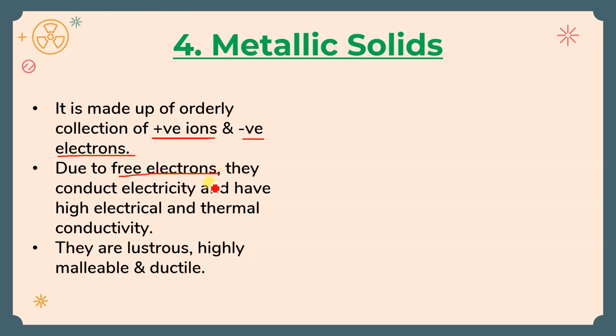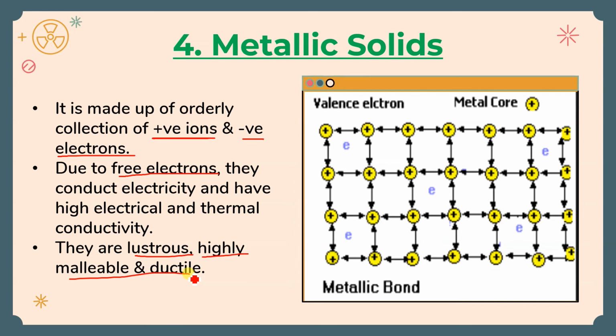Okay, and they have high electrical and thermal conductivity, very high. They are lustrous, all the metal properties we can say: lustrous, highly malleable and ductile. Which type of bond is present? Metallic bond, metal bond. You can see that the metal bond is there. Yes, and these are the electrons arrangement over there.